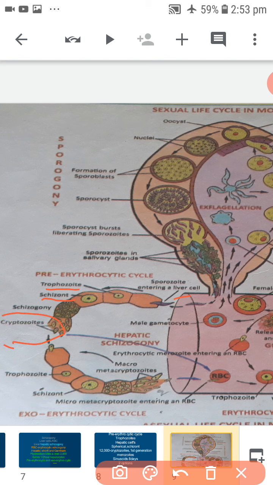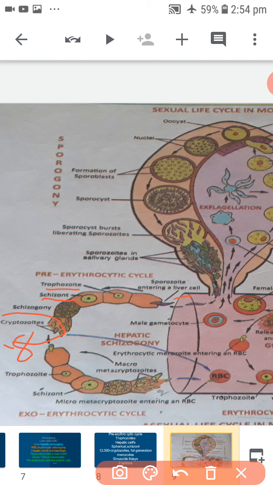They enter into the sinusoids of the liver by rupturing the cell membrane of the schizont and the liver cells. This entire process is completed in approximately 8 days.